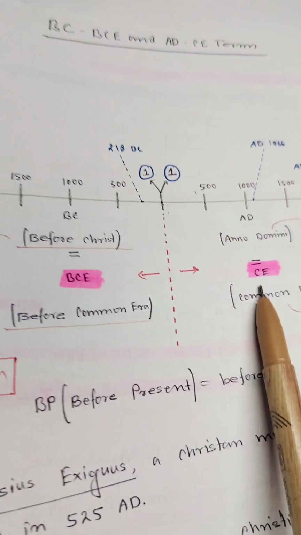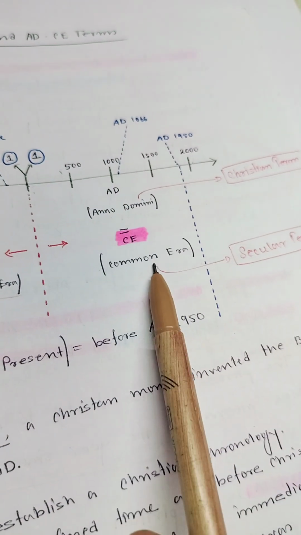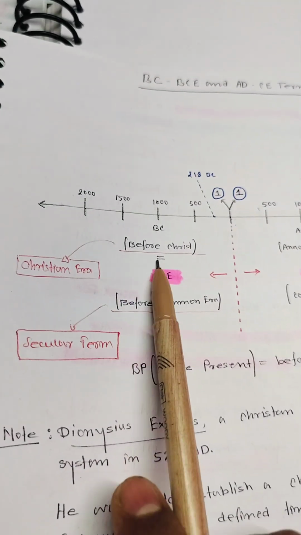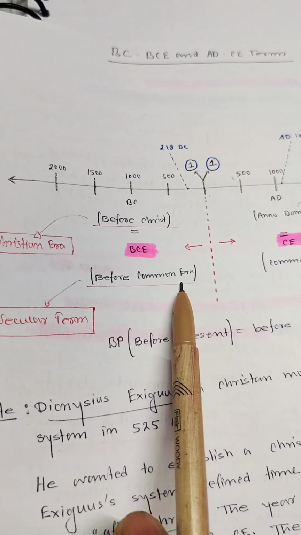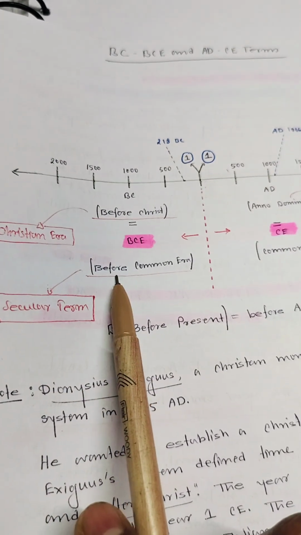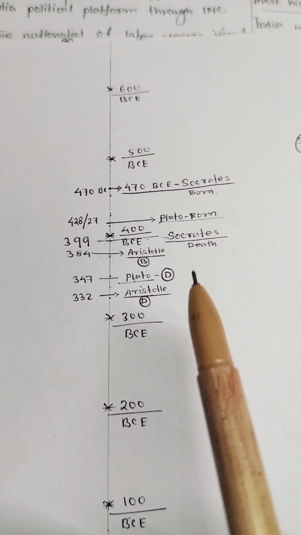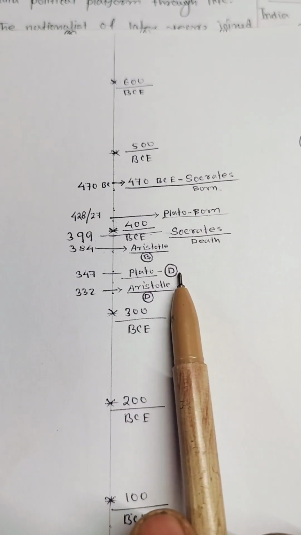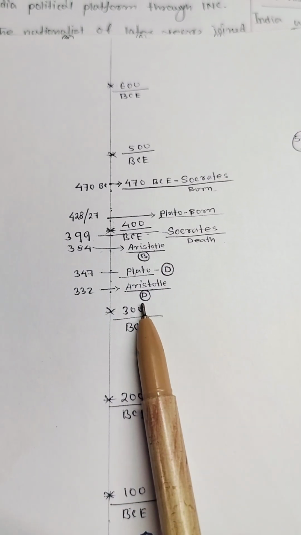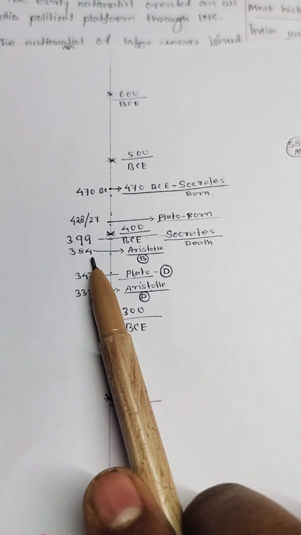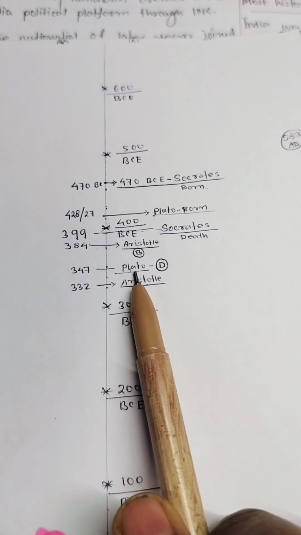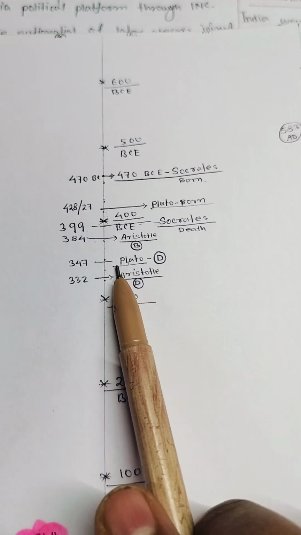As I explained, Anno Domini and Common Era; BC is Christian era, BCE is the secular term. So we will be using Before Common Era. Plato's death: D represents death and B represents born. Aristotle was born in 384 BCE. Plato's death was 347.